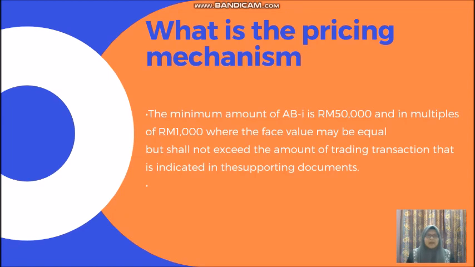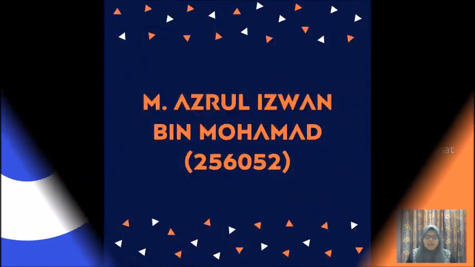Okay, last but not least, what is the pricing mechanism in ABI instrument? The minimum amount of ABI instrument is 50,000 ringgit Malaysia and in multiples of 1,000 ringgit Malaysia, where the face value may be equal to but shall not exceed the amount of trading transaction that is indicated in the supporting document. So that's all from me.